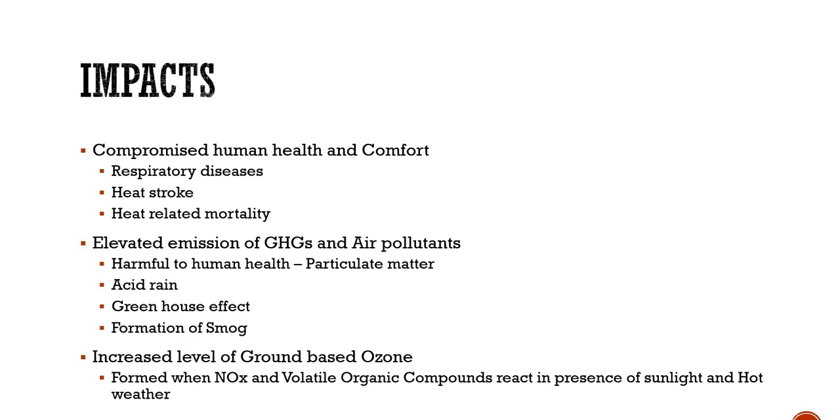Okay, now how is this gas formed? It is formed when these two compounds, nitrous oxides and volatile organic compounds, which are released by our cars, automobiles, right? In presence of sunlight and hot weather. Now, the important point to consider here is hot weather. Now, hot weather is because of the urban heat island phenomenon, right? So it actually leads to an increase of ground-based ozone also. So that's also one of the impacts of this phenomenon.